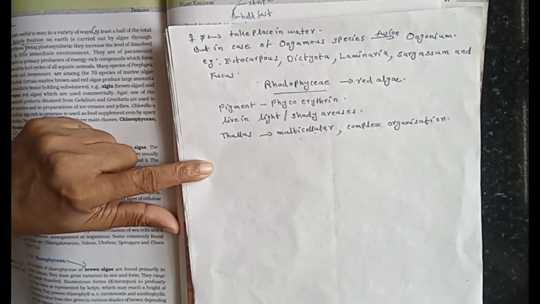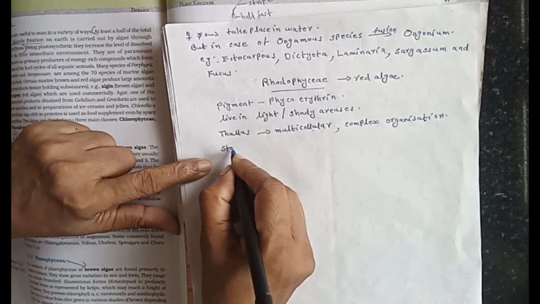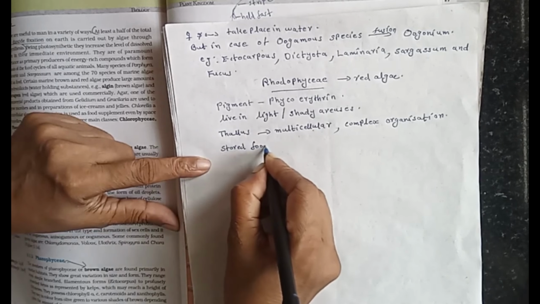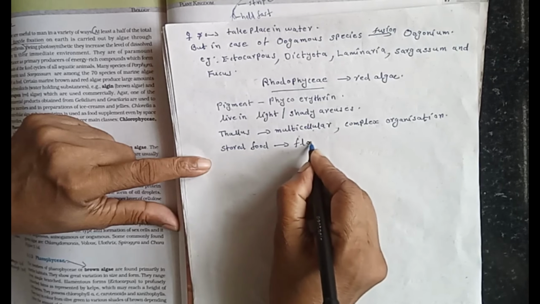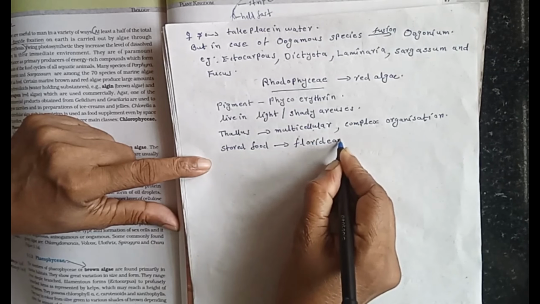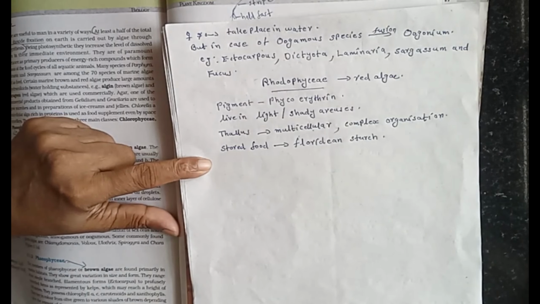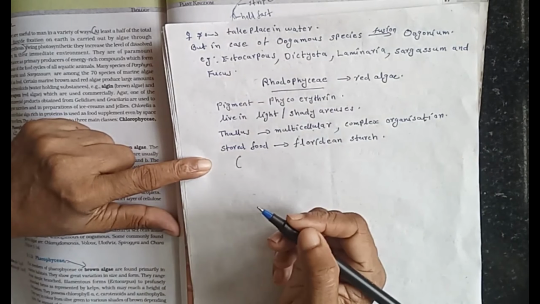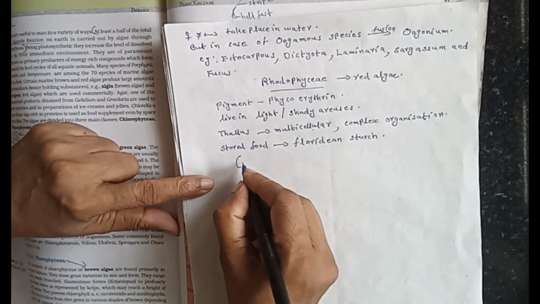Stored food, that is reserve food, is Floridean starch, which is structurally similar to amylopectin and glycogen.